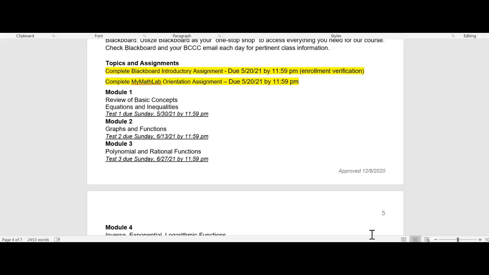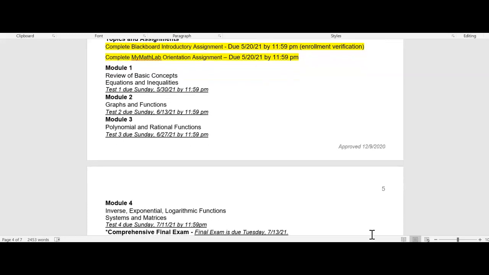And then here are some other due dates. So we have 4 modules in all. The first module is all about equations and inequalities. The first test will be on May 30th, right? Module 2 is all about graphs and functions. That test will be due on June 13th.